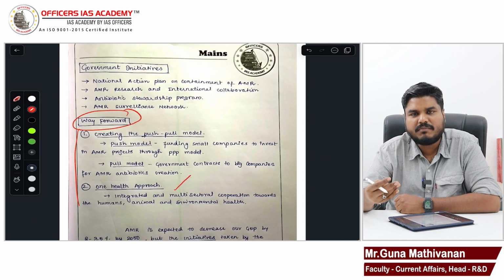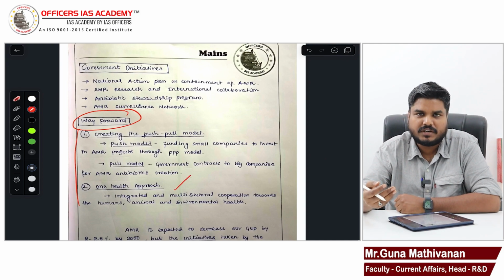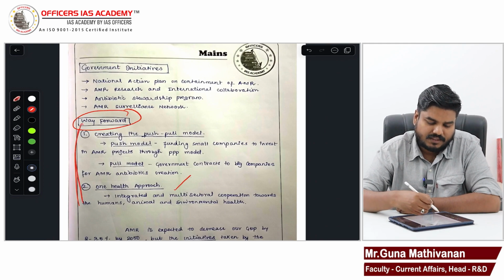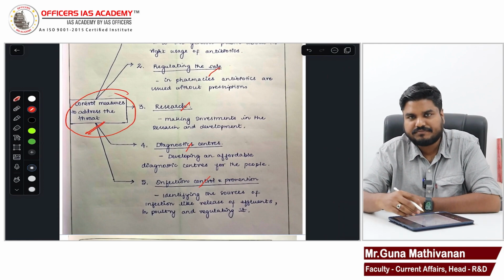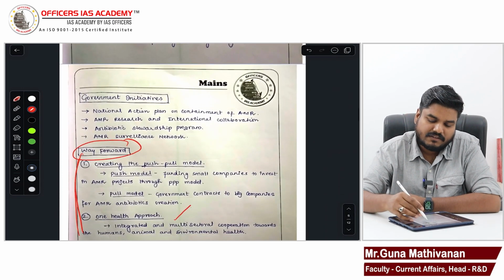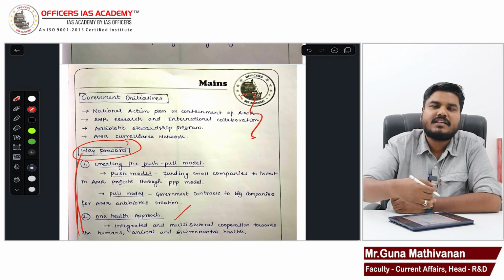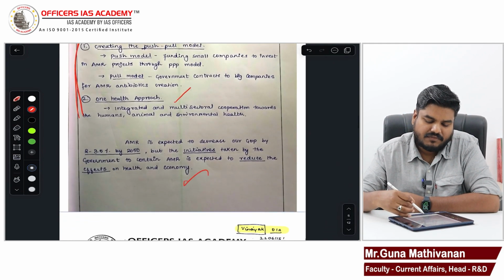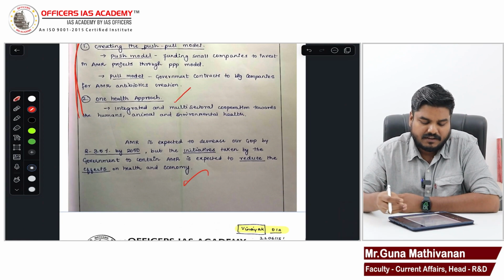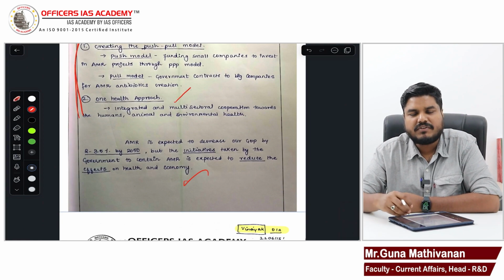Treating human health, animal health and environmental health together. That is important. So the way forward and the control measures can be brought together, and government initiatives too. All three can be blended together. Finally, you have highlighted the economic impact and concluded.